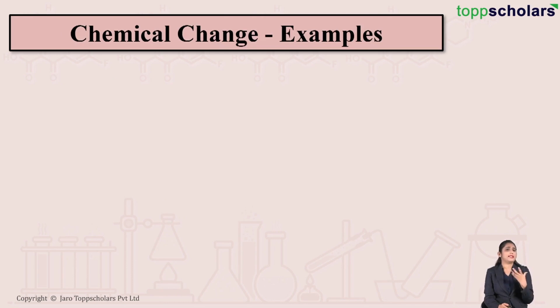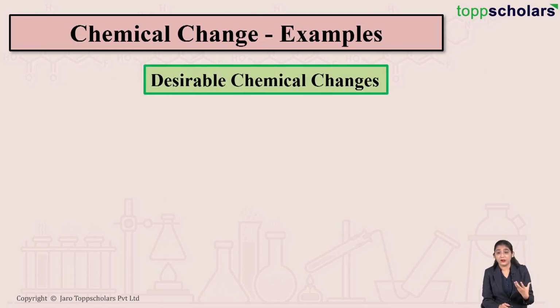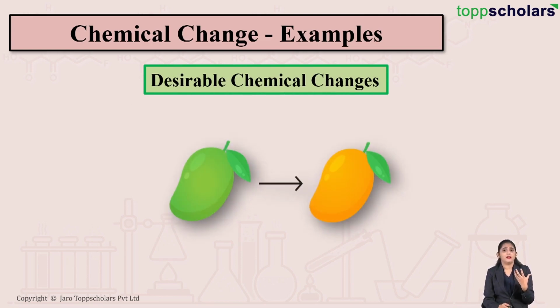Now, friends, these chemical changes can be of two types. The first is desirable chemical changes. For example, ripening of mango is said to be a desirable chemical change, right? During ripening of mango, there is a change in color, right? You can see the color of the mango changes as well as the taste of the mango changes. It does not lead to any unpleasant odor, right? So it is a desirable chemical change.